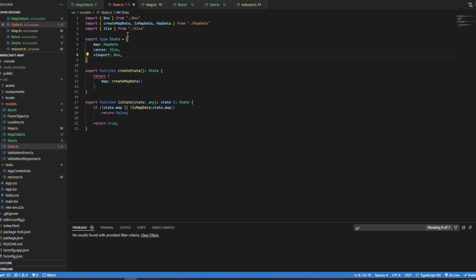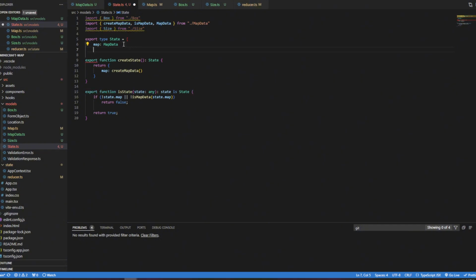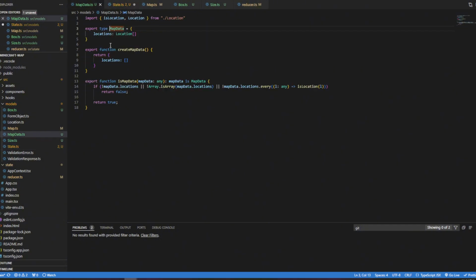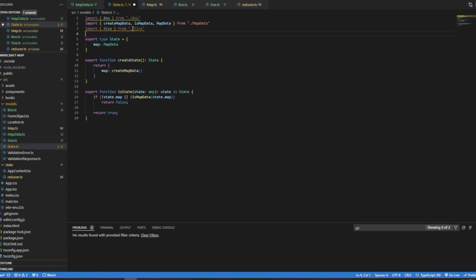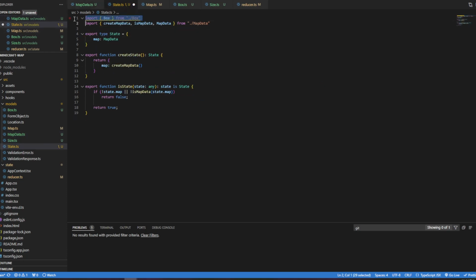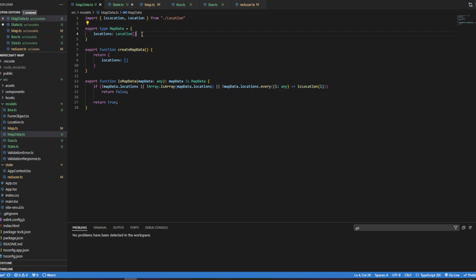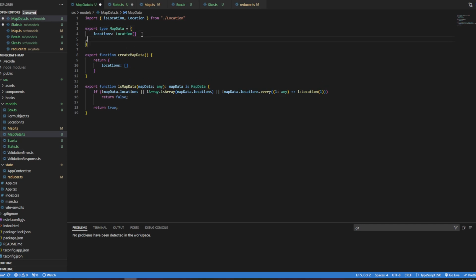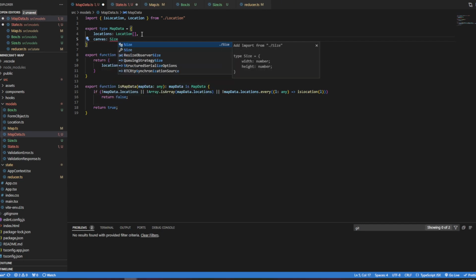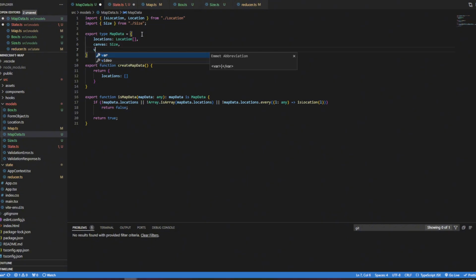Yeah, let's just do that. Let's just add it to the map data. It's a little bit funky, but it kind of makes sense. It is kind of part of the map, you know? I don't know. We'll play with it. See if we like it. So we're going to have a comma here. We're going to have a canvas of type size, and we're going to have a viewport of type box.